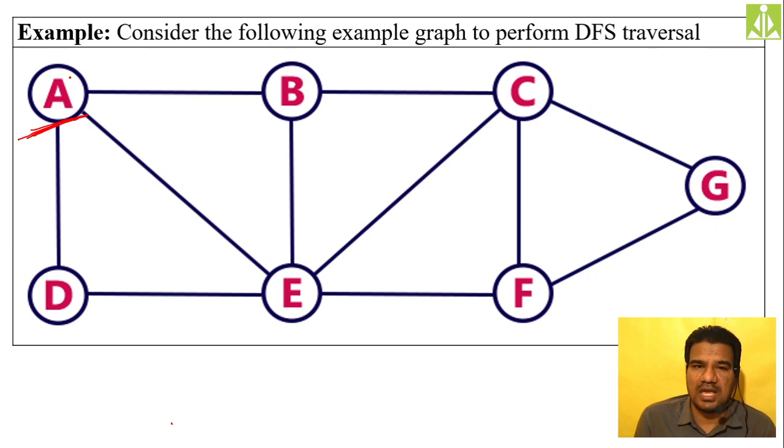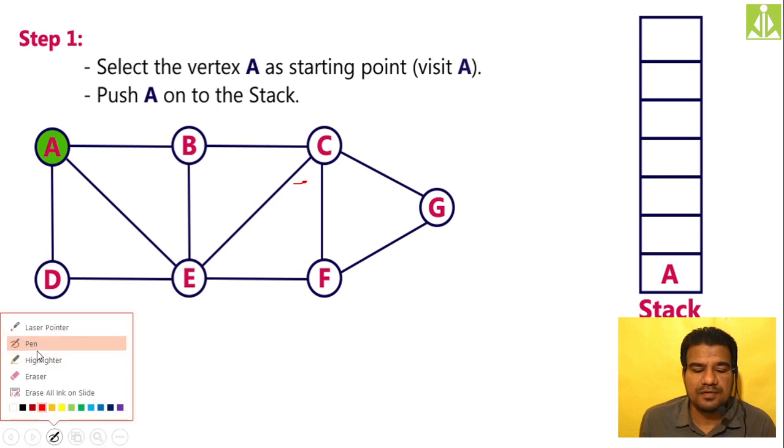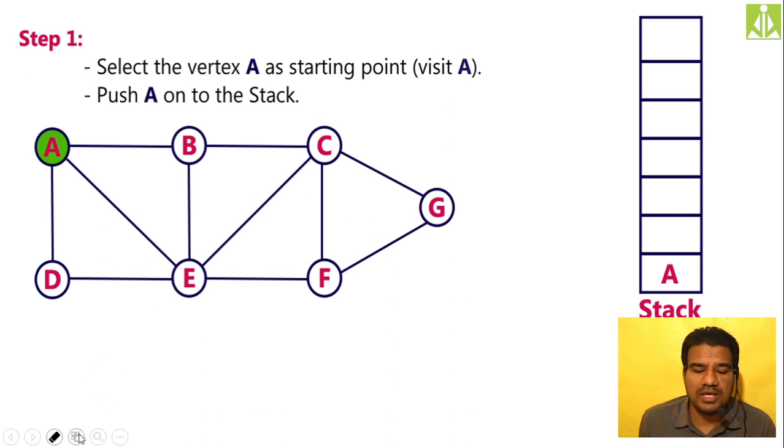See, first we are visiting A. So we mark this A with green and push this A onto the stack. The same thing I am doing here, as you can see. Select the vertex A as the starting point, visit A. When we are visiting A, we color it green, which indicates that we have visited A. And as you have visited A, push that A onto the stack. We have already done that, as you can see here. We pushed this A onto the stack.